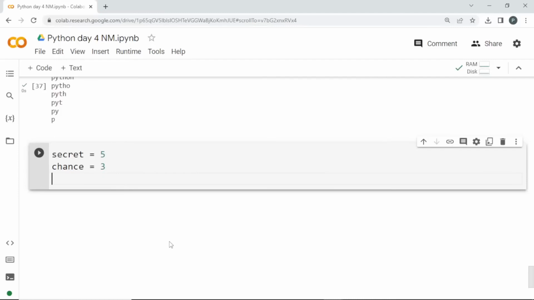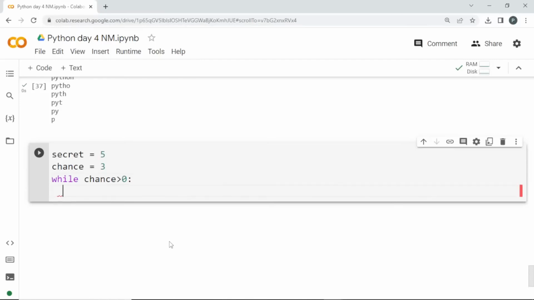Here we are going to use a while loop. We know that when the condition is true, it will keep on running. So I'll set while chance is greater than 0, which means as long as there are chances, it will keep running. When it reaches 0, the loop will terminate.